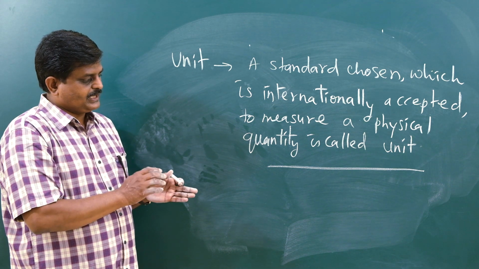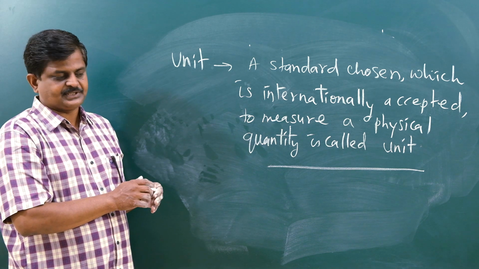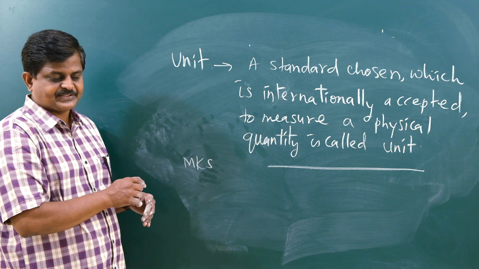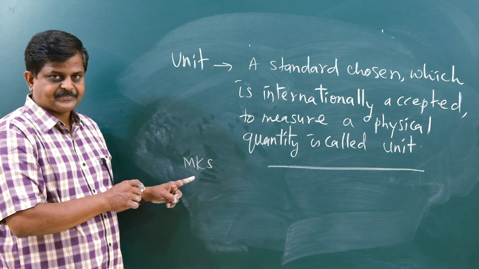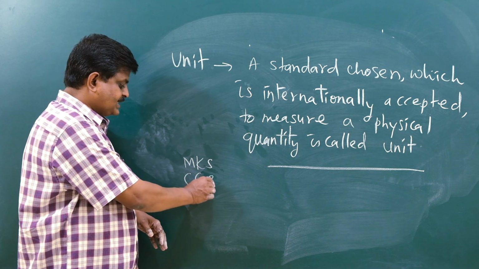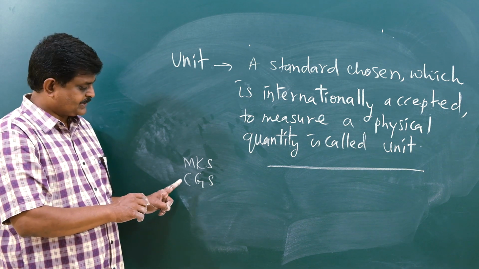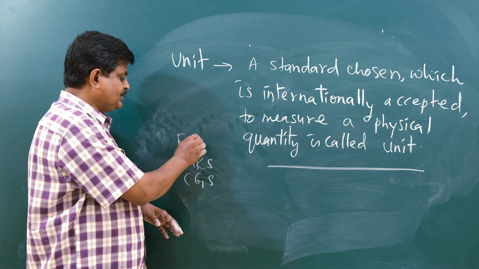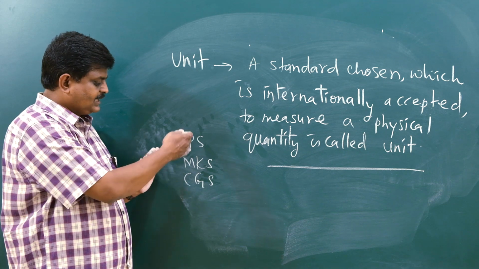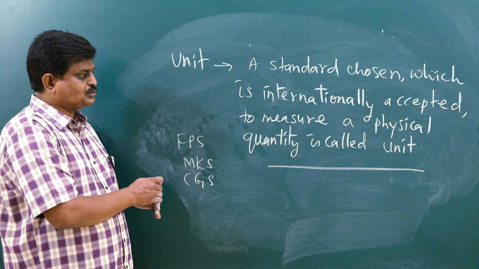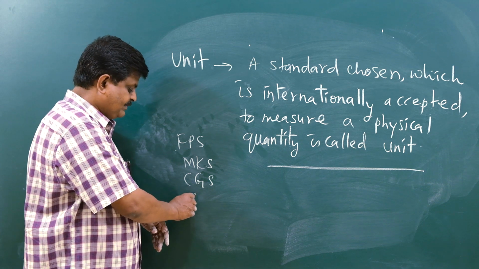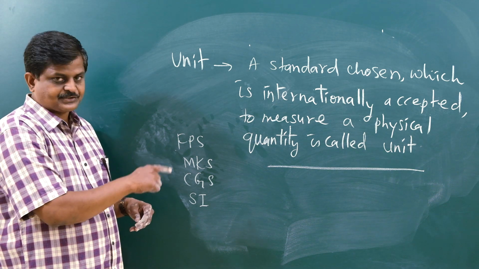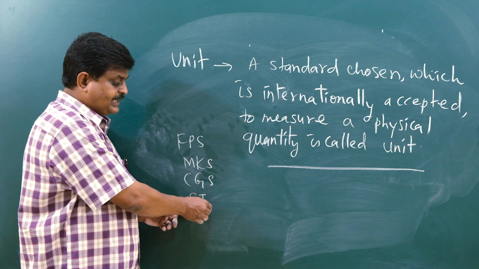So earlier we had many systems of units to measure a physical quantity. To name them, earlier was the MKS system. What does MKS stand for? Meter, kilogram, second. And the CGS system. What does CGS stand for? Centimeter, gram, second. FPS system, that is foot, pound and second. So these were the systems we were using earlier to measure a physical quantity. And today we are using a new system of units called the System Internationale, which is abbreviated as what? SI unit.